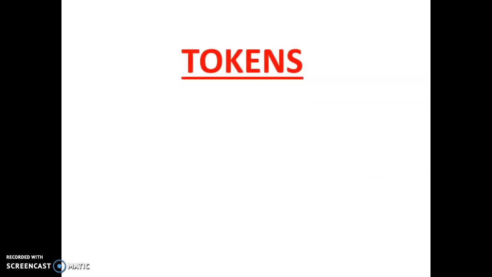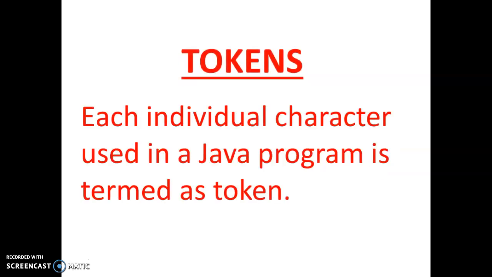First is tokens. What is a token? Token means each individual character used in a Java program is termed as a token. That means anything we use in Java is termed as a token. Suppose you write the first line: public, static, void, main, bracket.